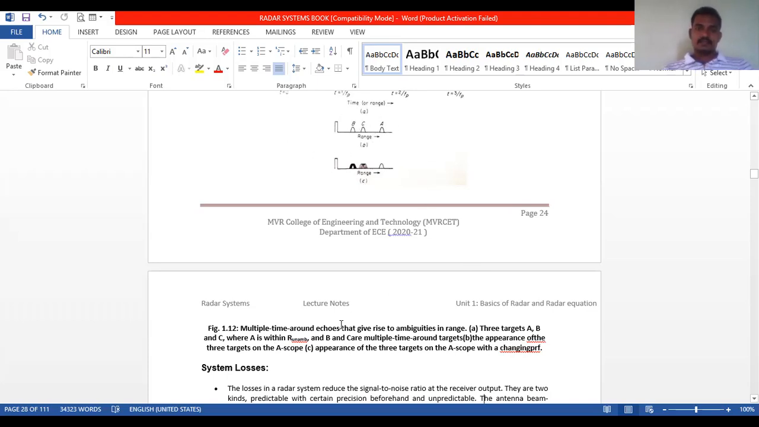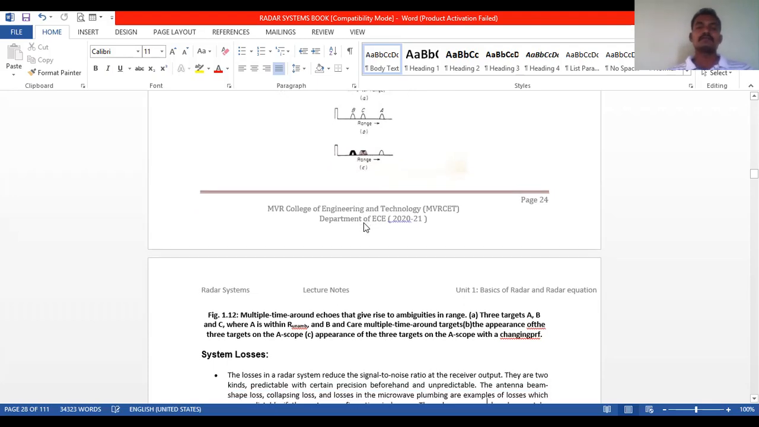Diagram C represents the appearance of the three targets on the A scope with a changing PRF, pulse repetition frequencies. So there is an overlapping of these three targets, which will appear here in diagram C.